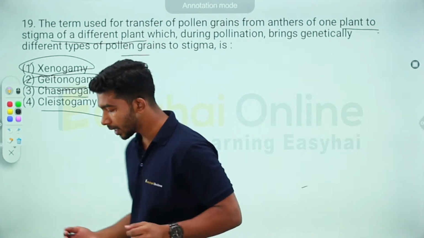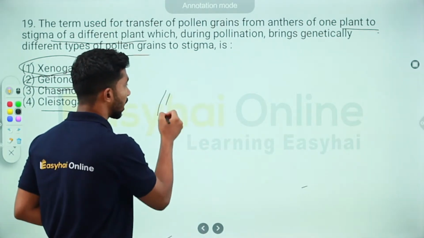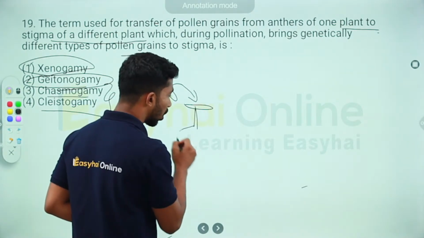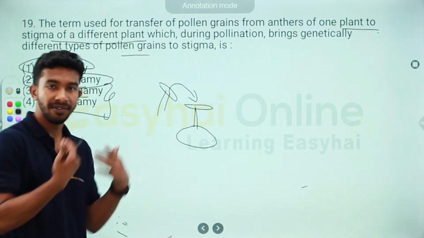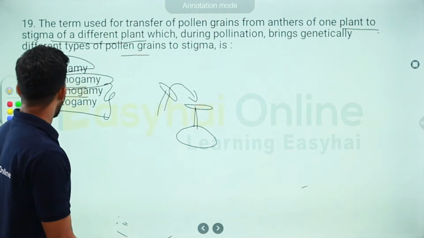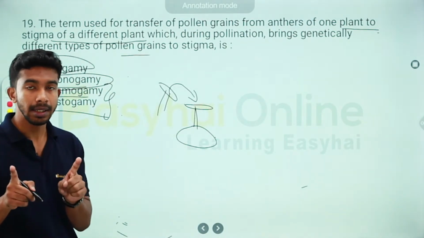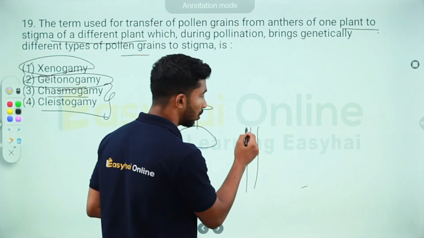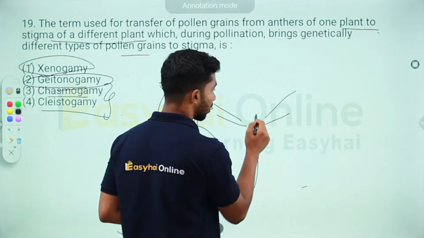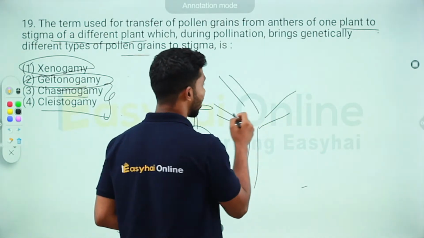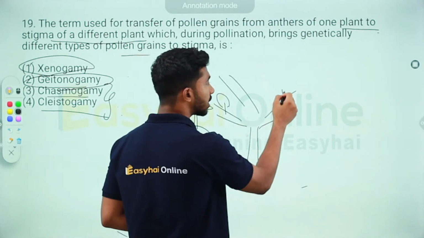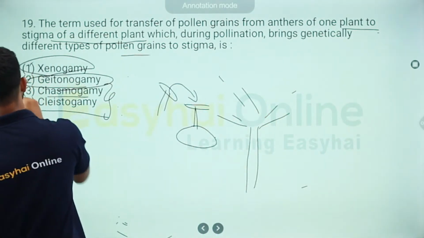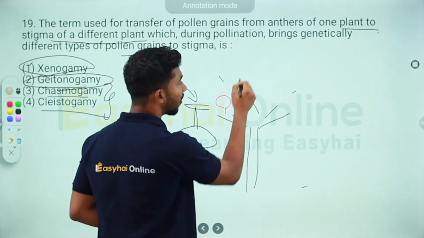Autogamy is when the pollen grains of one flower pollinate the stigma of the same flower. That's autogamy, self-fertilization, right? Now, geitonogamy is genetically autogamy, because suppose you have a plant. Okay, this looks like a tree. Now there are going to be many flowers here, right? Let me use a red color in order to differentiate. There are going to be many flowers here, right?